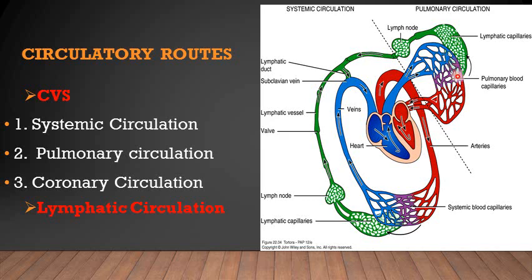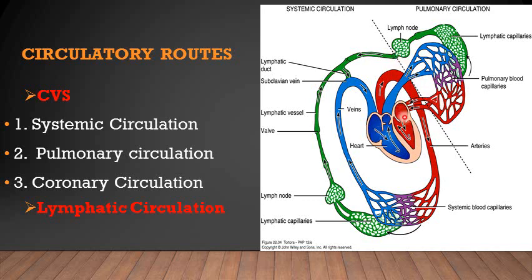Then this oxygenated blood is returned through 4 pulmonary veins into the left atrium, two on each side. So this constitutes the pulmonary circulation in the human body.